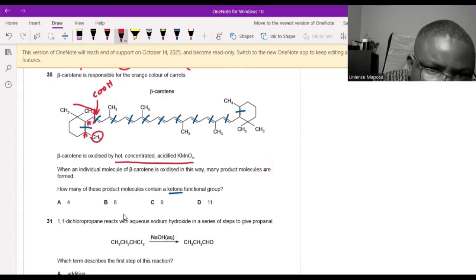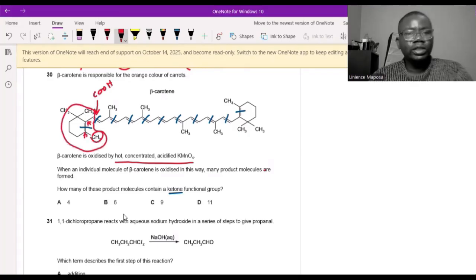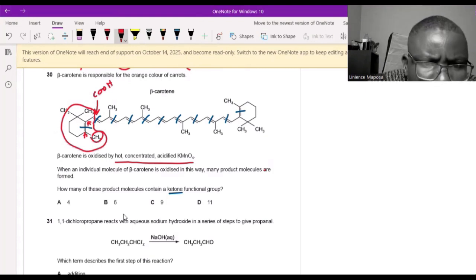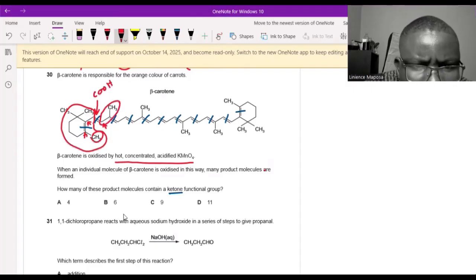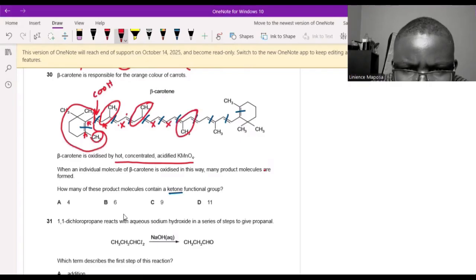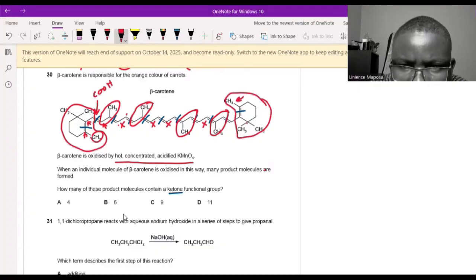So this thing will make one product that has two ketone functional groups. And this one will be an aldehyde because of the hydrogen here, then becoming a carboxylic acid. But this side, because of the methyl, also forms a ketone functional group. You see it like that. This one, there's a hydrogen here, so this one is out. This one is going to be a ketone. This one is out. This one is out. This one is going to be a ketone. This one is out. This one is going to be a ketone. And obviously, this one is the same as the one we discussed before. It's going to be a ketone because of this methyl here. So I have 1, 2, 3, 4, 5, 6. Answer is B.